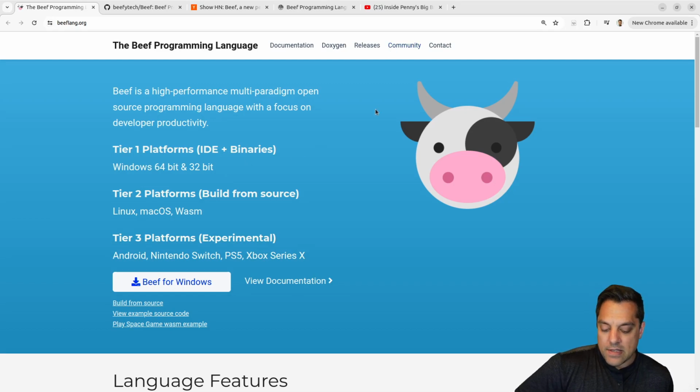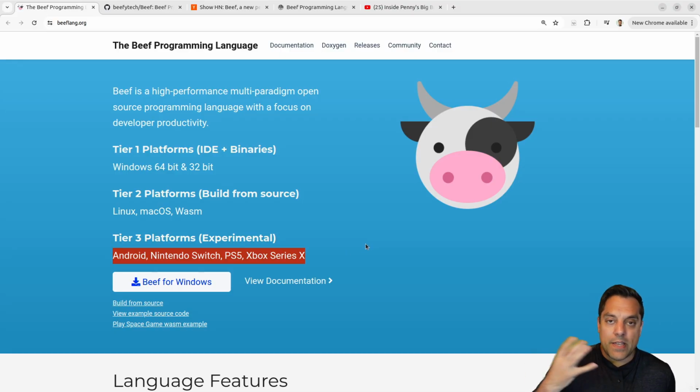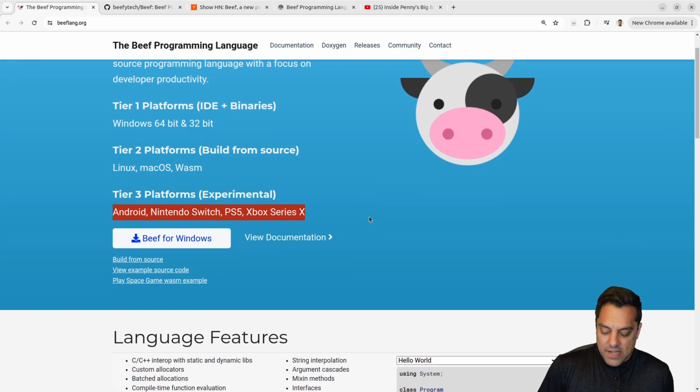We'll have to look at inside Penny's Big Breakaway, the game, more. I don't know if it's Windows only or what's the story, but it looks like this language is also supporting the other desktop operating systems, including WASM for WebAssembly. And this was really intriguing here to see Android, Nintendo Switch, PS5, Xbox Series X. So, clearly for the gaming, graphics, game engine scene, that has my interest because beyond programming and software engineering stuff, on this channel we do a lot of graphics programming things. So this is kind of neat here.